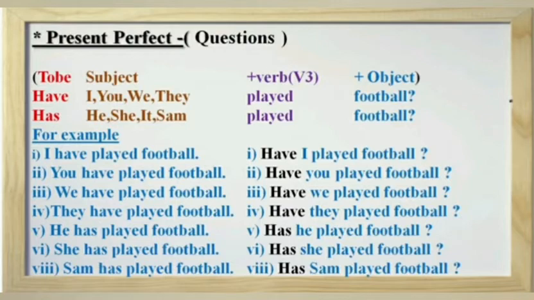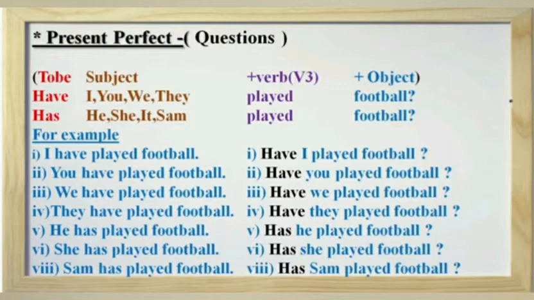Look at some examples. Positive sentence, I have played football. Here the sentence starts with subject I and then we use helping verb. And in interrogative sentence, have I played football? Then question mark.